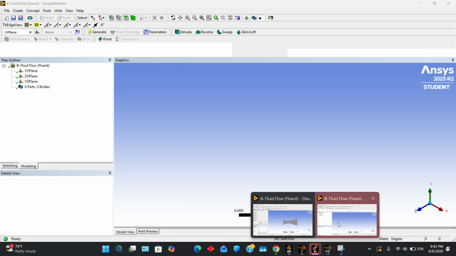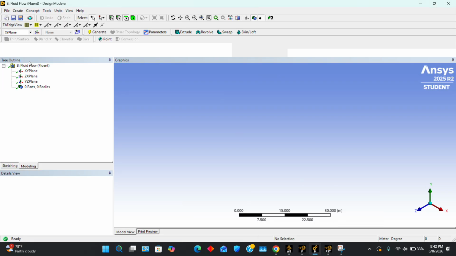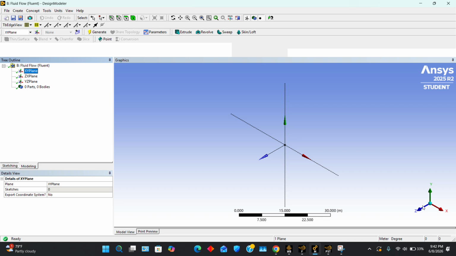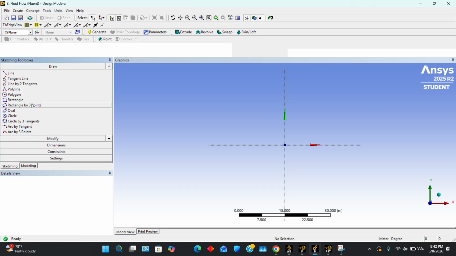Now that that's open, we're going to go over here to XY plane, center on the Z axis so we can see X and Y. We are going to go to sketching, polyline. This is just going to be rough until we put in the dimensions.